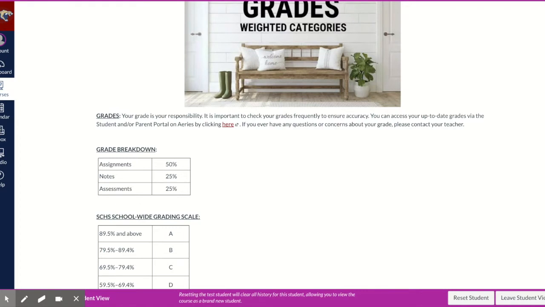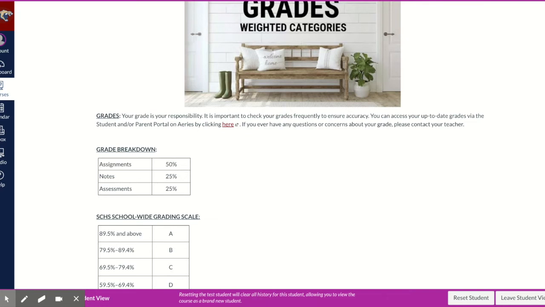The notes that they take for the course are worth 25% of a student's overall grade. And lastly, assessments. So any tests, quizzes or midterms or finals make up the other 25% of students' grade. It's important for us to note that this assignments and notes category being worth a 75% combined overall amount of students' grade, that's a lot different than the weighted categories are during traditional school years. And so students should definitely take note of that to see how it's weighted more in terms of their daily work than any kind of assessment category.